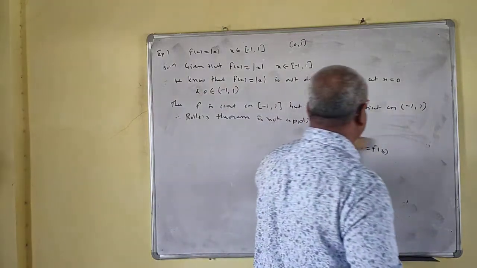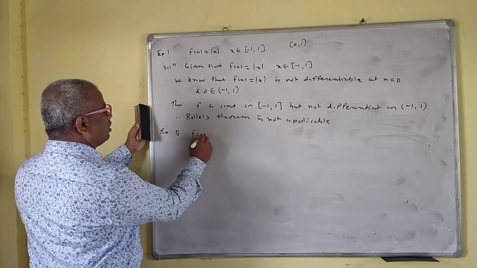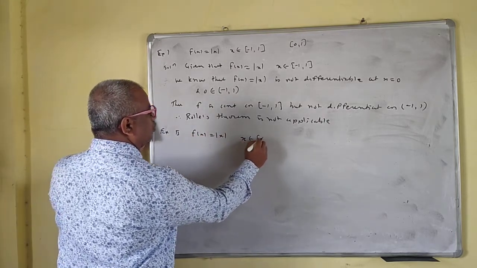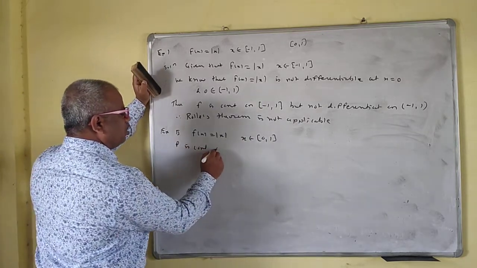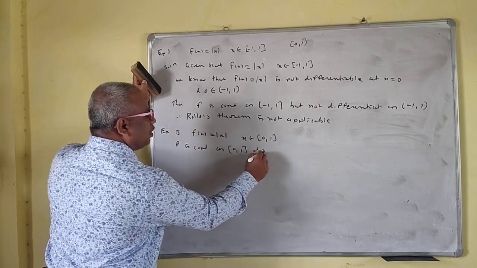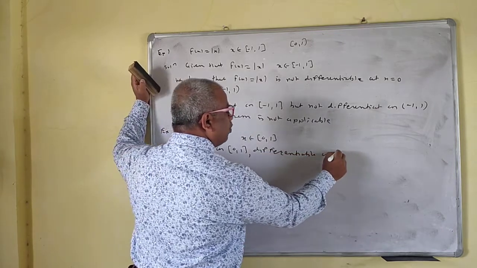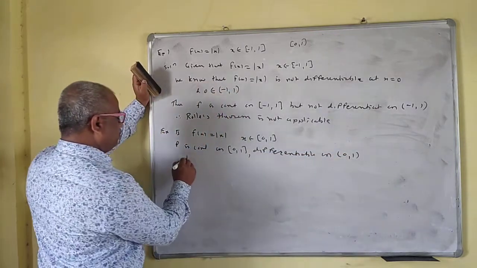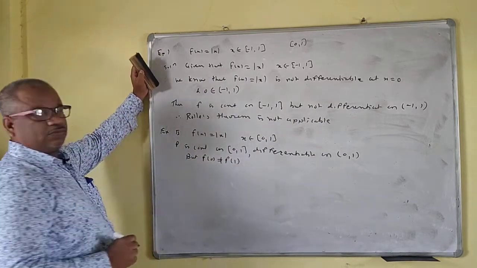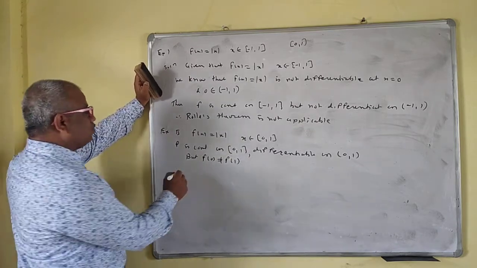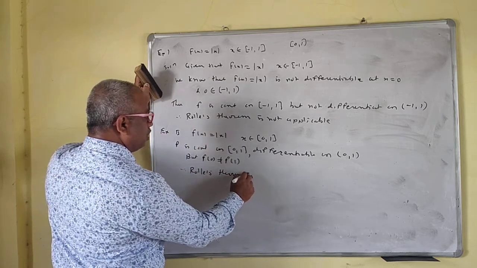Now if you consider the second example, f of x is equal to mod x, x belongs to 0 1. Easily you can say f is continuous on 0 1, differentiable on the open interval 0 1, but f of 0 is not equal to f of 1, because f of 0 is 0 and f of 1 is 1. Therefore Rolle's theorem is not applicable.